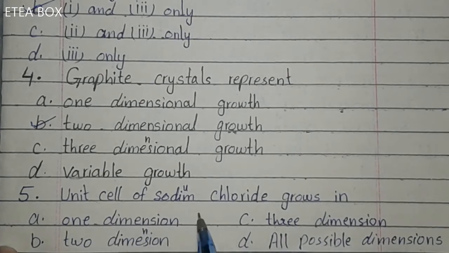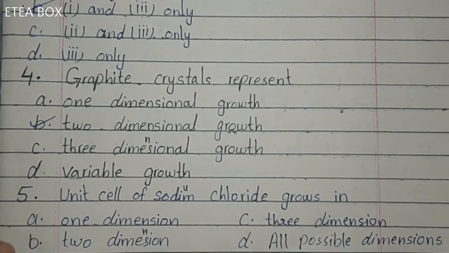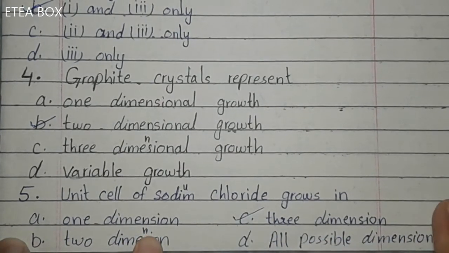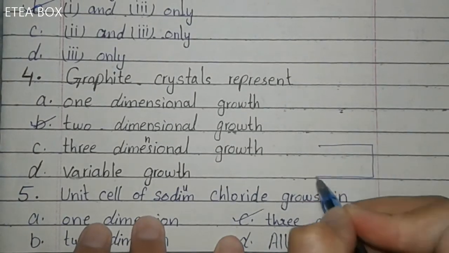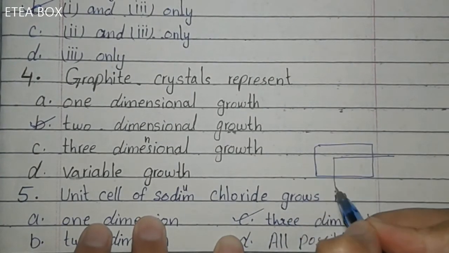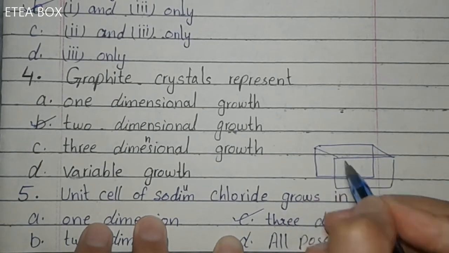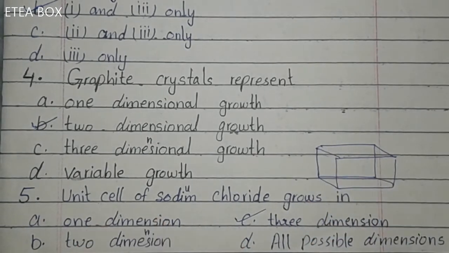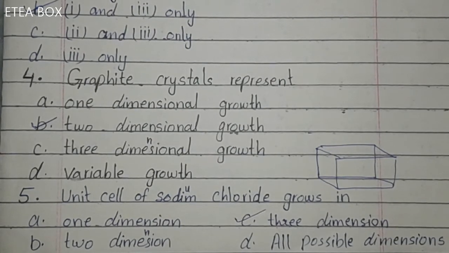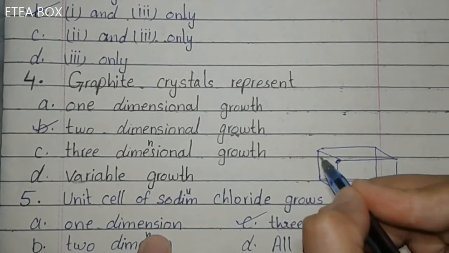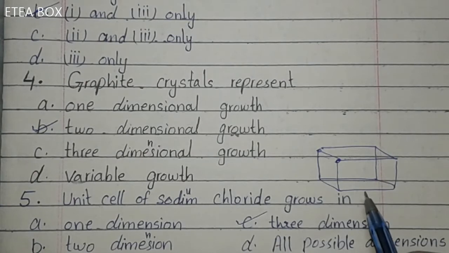Look at the unit cells of sodium chloride grow in 3 dimension, okay. Option C. What is the unit cell of sodium chloride? It's like this, okay. It is cubic crystal, so it grows in 3 dimension. Sodium chloride unit cell grows in 3 dimension. What is unit cell? Unit cell is the smallest unit of the crystal, which has all the characteristics of the entire crystal, okay. This is called unit cell.